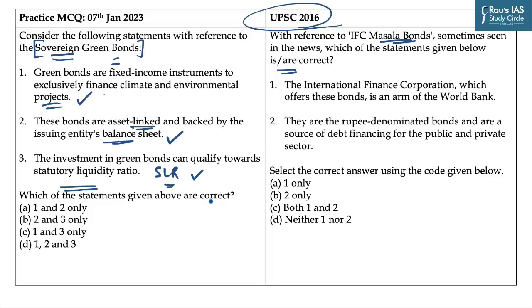As we are required to identify the correct statements, the answer to this question becomes D, which is 1, 2 and 3. And the answer to the previous year question is C, which is both 1 and 2. Always try to keep a tab on such news which are directly related with the RBI or carbon-free economy.